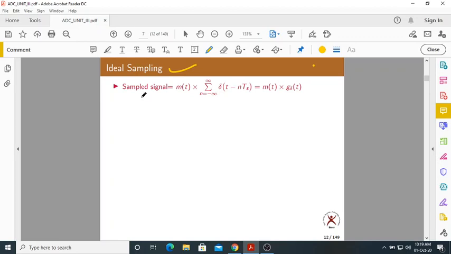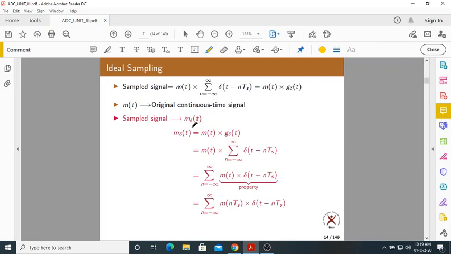In the ideal sampling case, we take our continuous time signal m of t and multiply it with a train of impulses. Otherwise we can write, sampling is nothing but multiplying m of t with g delta of t. g delta of t is called the sampling train or train of impulses, defined as summation n equal to minus infinity to plus infinity of delta of t minus nTs. Now m of t is the original continuous time signal. m delta of t is called the sampled signal.